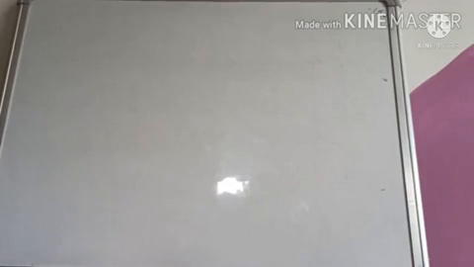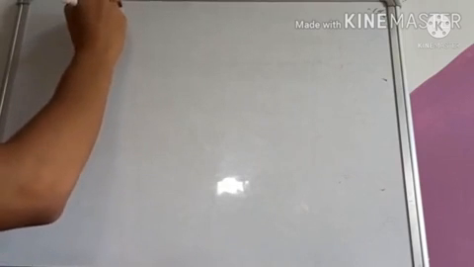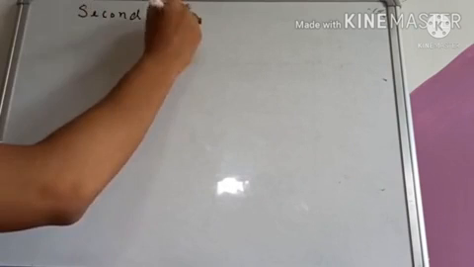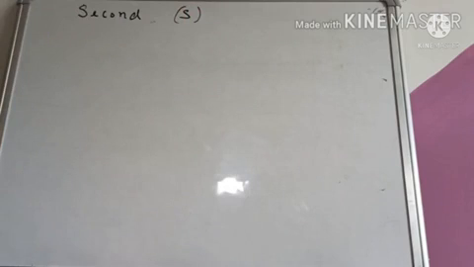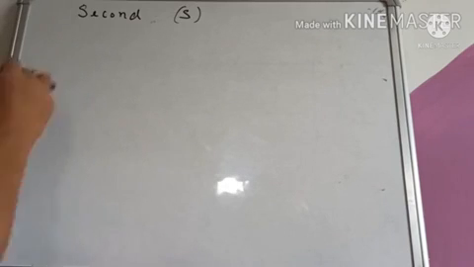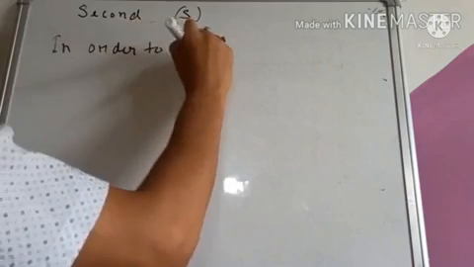Now, we know that the unit of time is the second. So time is measured in seconds, that is written as s. Right? Now, what is 1 second? In order to understand that, we have to consider the atomic clock. Generally, in order to standardize time,